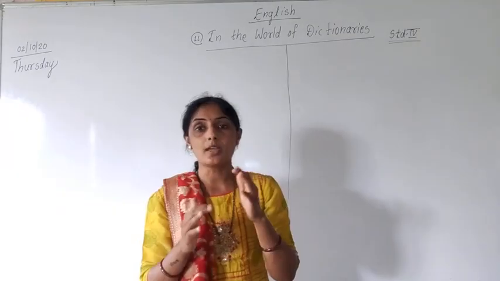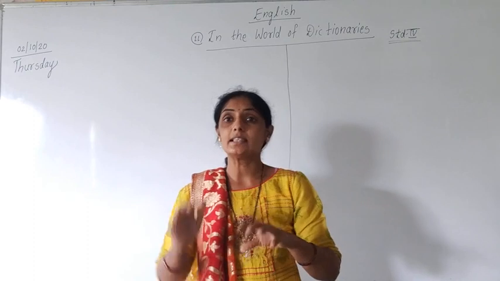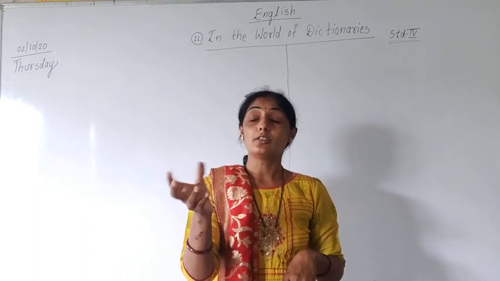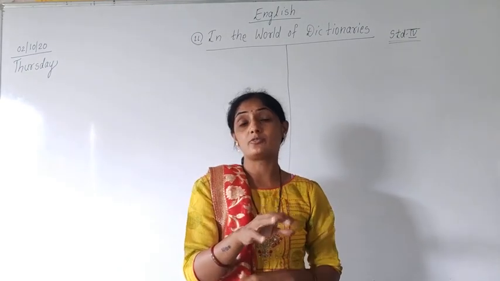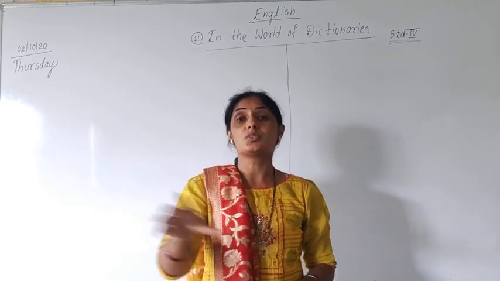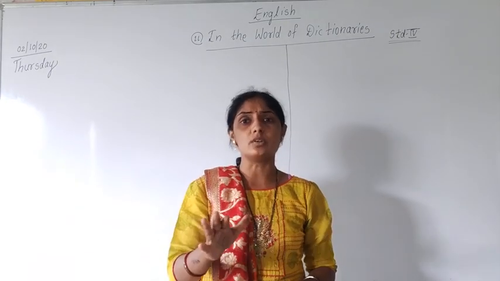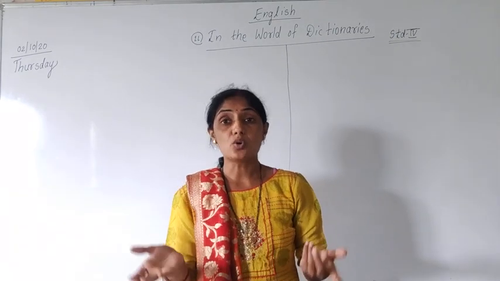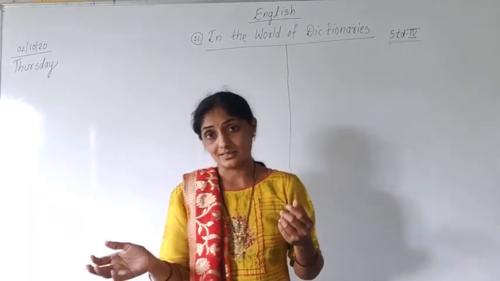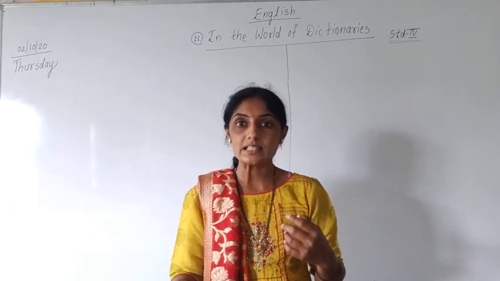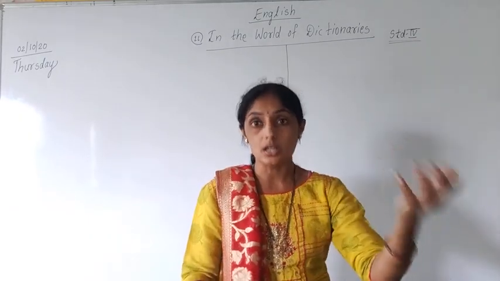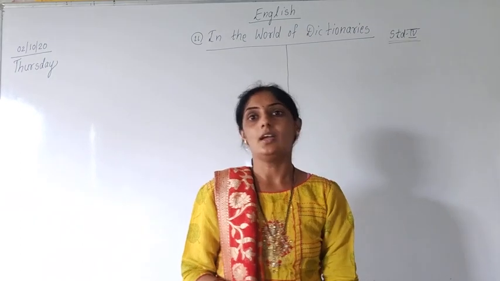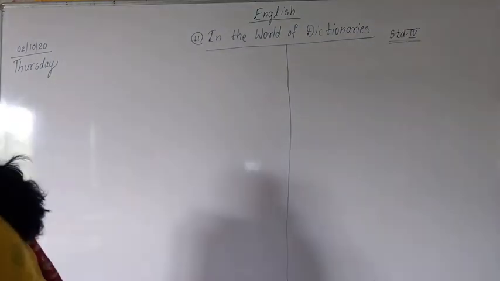It is a book which has letters, or you can say words, starting from letter A to letter Z, and the meanings of those words are given in the dictionary. That is called a book of words. A book of words with their meanings is known as a dictionary. Today we are going to learn.